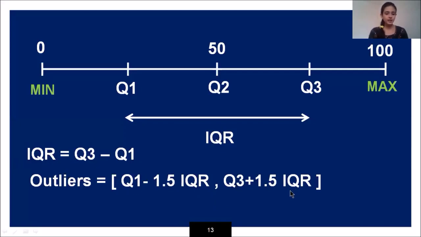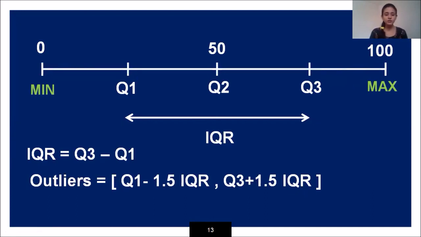Now what are outliers? Outliers are the data points which have values that significantly differ from the other observations. Suppose 99% of the observations fall under 0 to 100 values, but there are some observations which fall outside this particular scale.